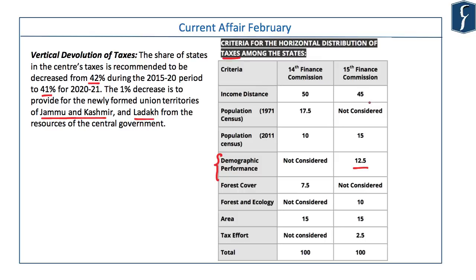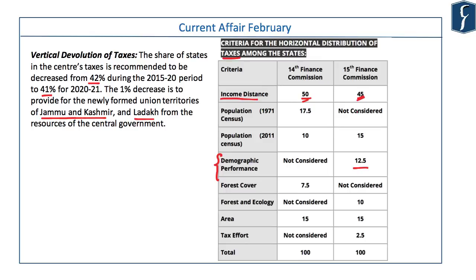The 15th Finance Commission has decreased the weightage of income distance from 50%, which was recommended by the 14th Finance Commission, to 45%. Income distance basically is the gap between the per capita income of a particular state and the state with the highest per capita income. If the income distance is high, that indicates that the state is poorer and needs greater help from the Centre's divisible pool.